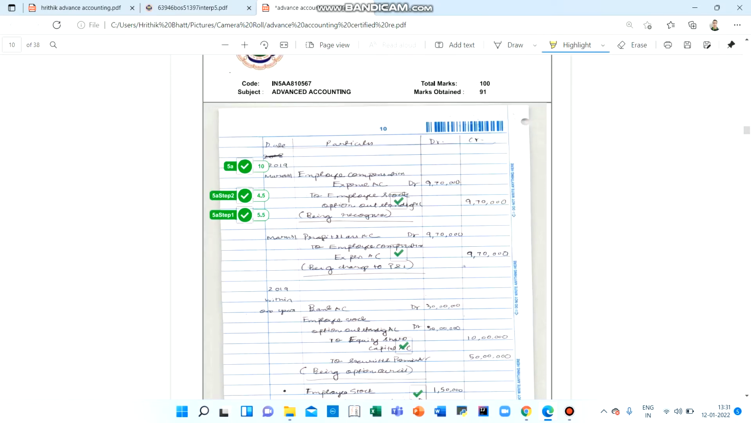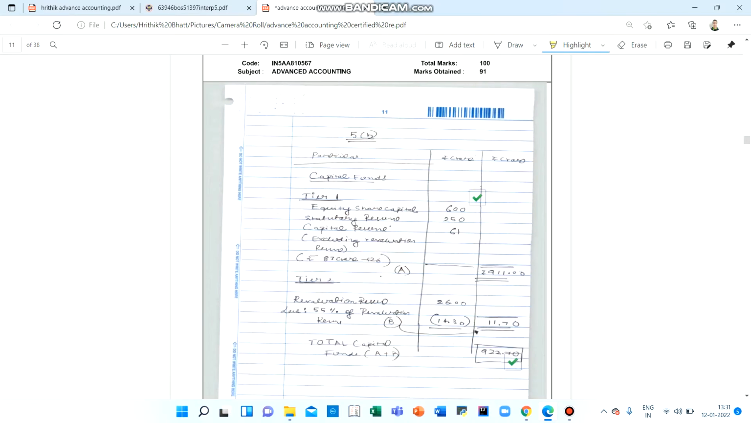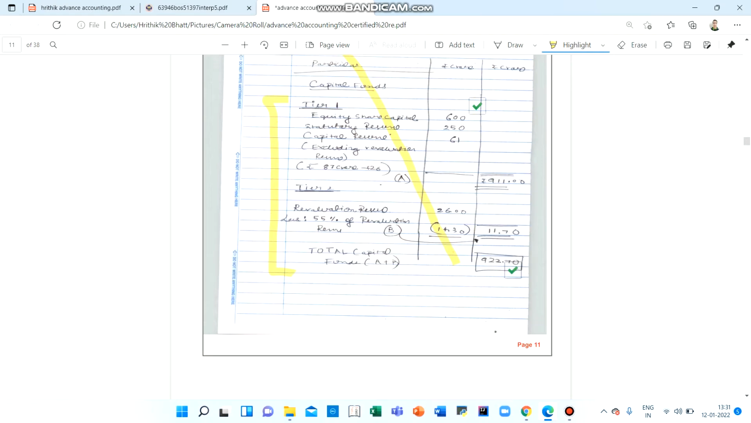But there is a breakup of 4.5 marks and 5.5 marks in this question. The majority of the answer, 4.5 marks, was for the working note, and 5.5 marks only for the journal entry. So a substantial portion was for the working note here, the calculation of employee compensation. Then there are 5 marks for the straightforward question of tier 1 and tier 2 capital. Just follow the format that is there in the ICAI module and you get the marks. It's very easy pickings, I would say.